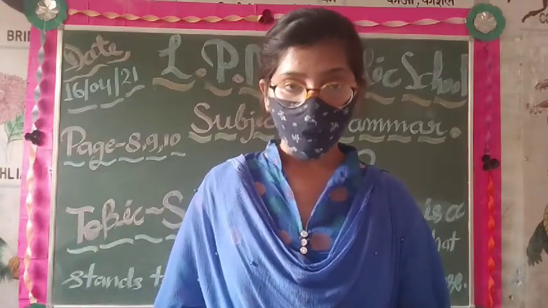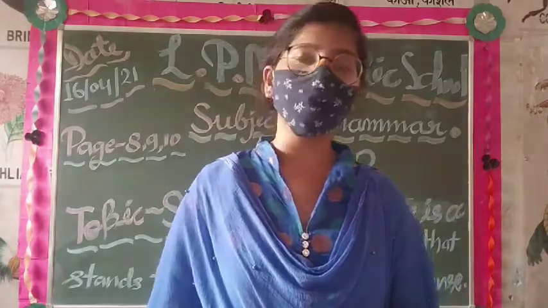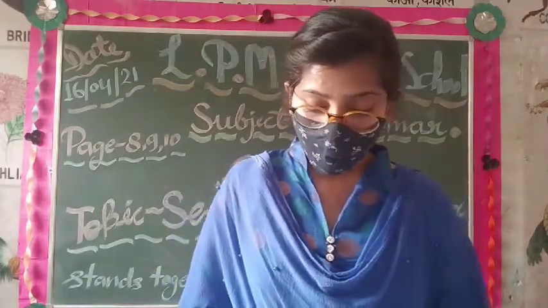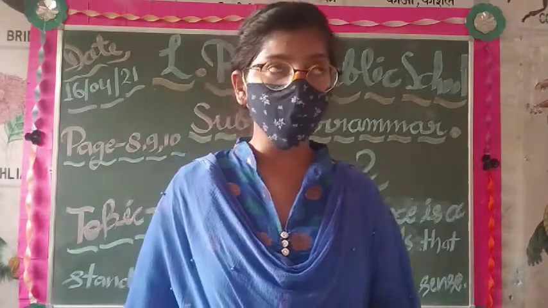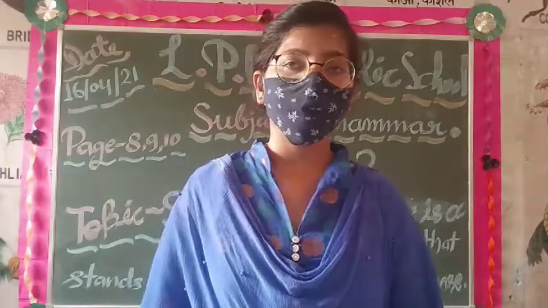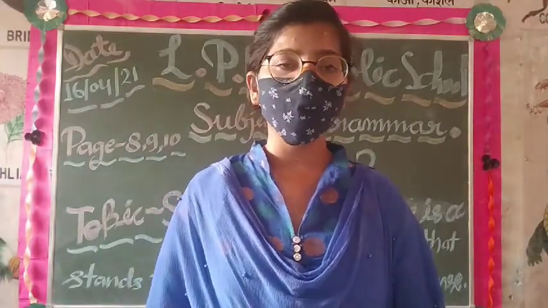When a sentence tells us something, it is called a statement. As an example, Tony is a good boy. As you can see, it is a statement. That's why we can say it is a statement.